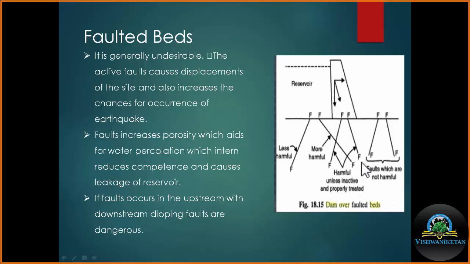Irrespective of their orientation, their type, whether it is a normal fault, reverse fault or the strike slip fault, these are not desirable at dam site. But sometimes where we don't have the choice of any other site, we can overcome this problem by significant grouting, but this site may not be very reliable.